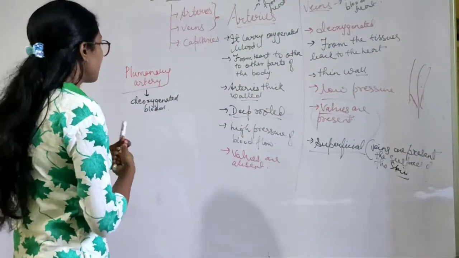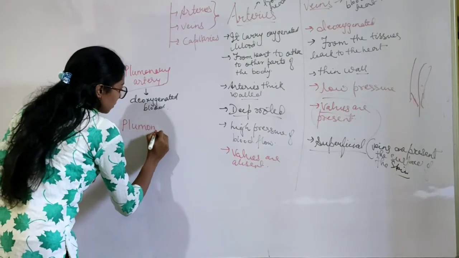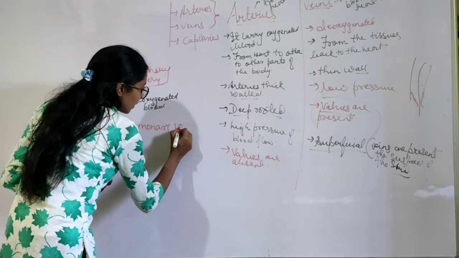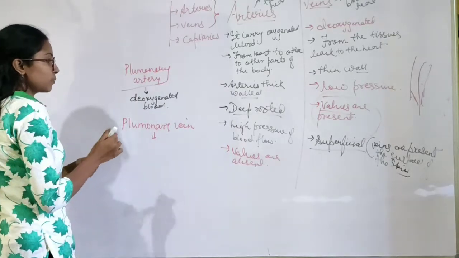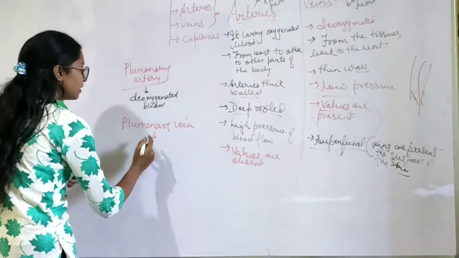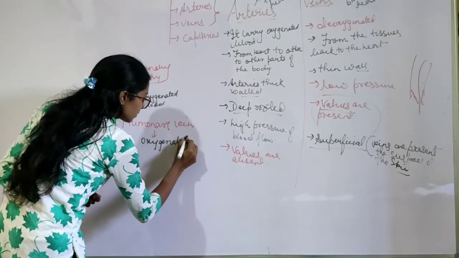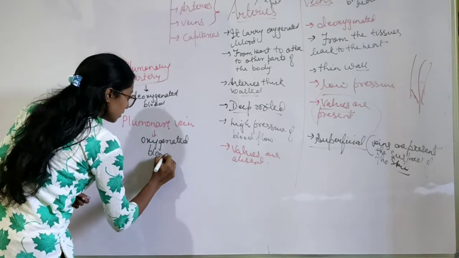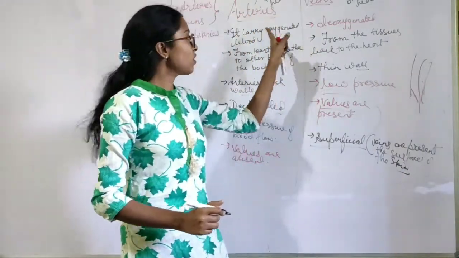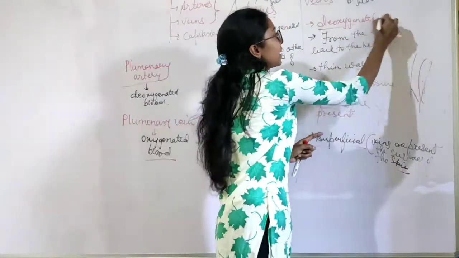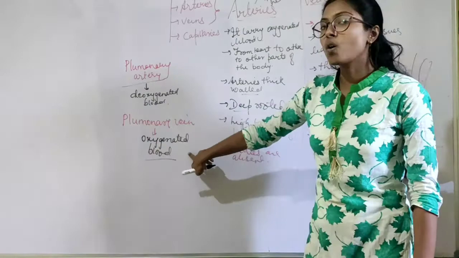Now the second is the pulmonary vein. The pulmonary vein carries oxygenated blood. Arteries always carry oxygenated blood and veins always carry deoxygenated blood. But here what is the difference? The pulmonary vein is carrying the oxygenated blood.